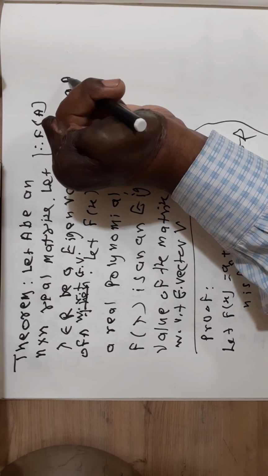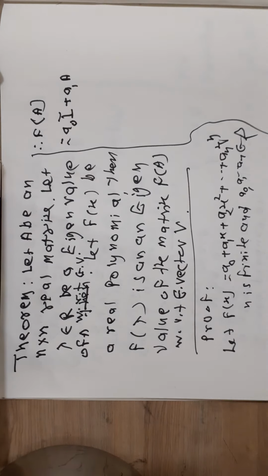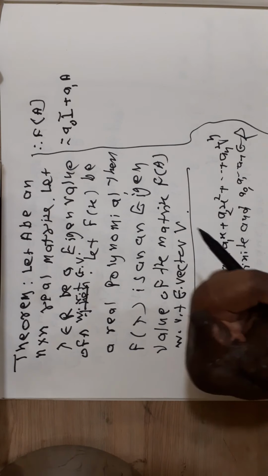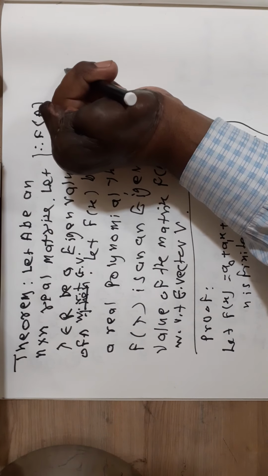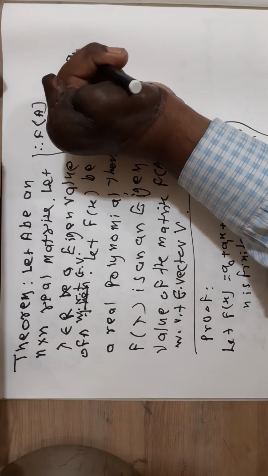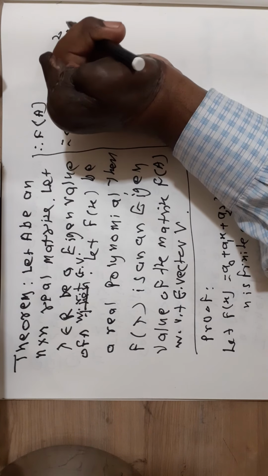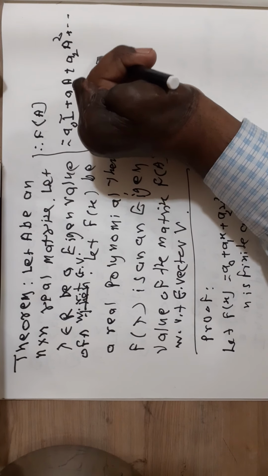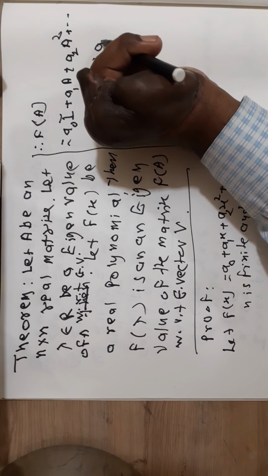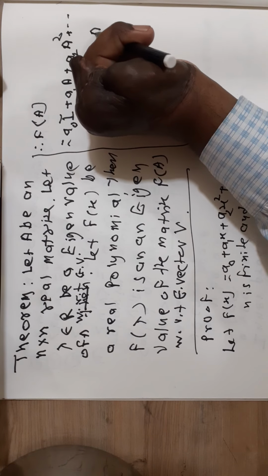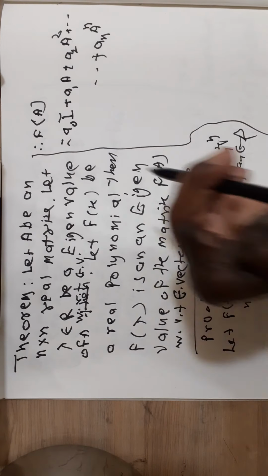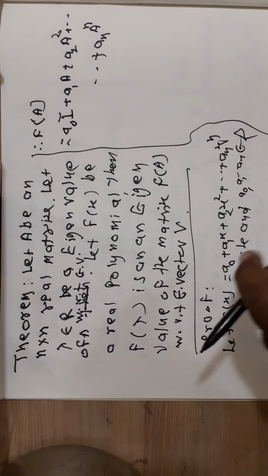Here the second term of this polynomial is a1 multiple of the matrix A. Then plus a2 A square plus dash dash plus an A raised to n. Here this is the matrix f of A.